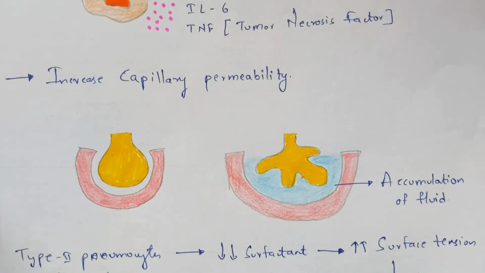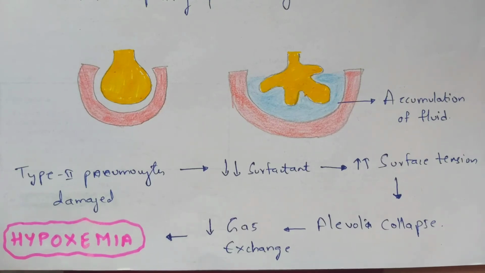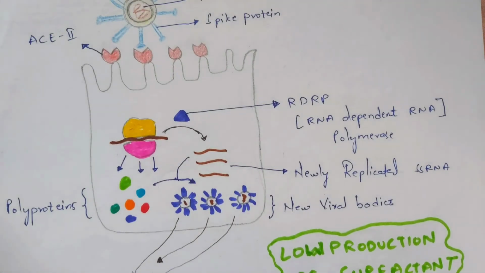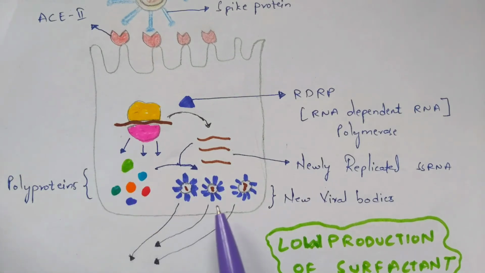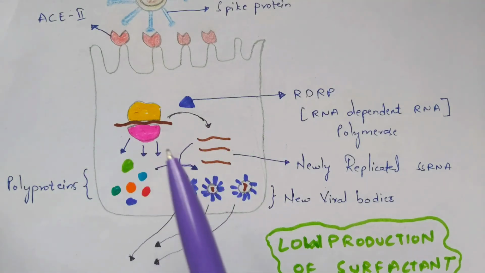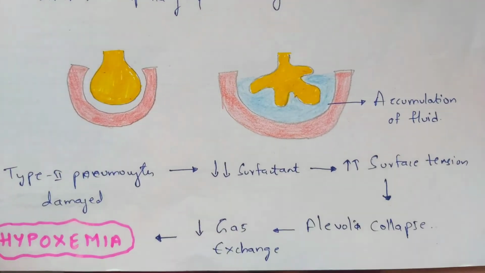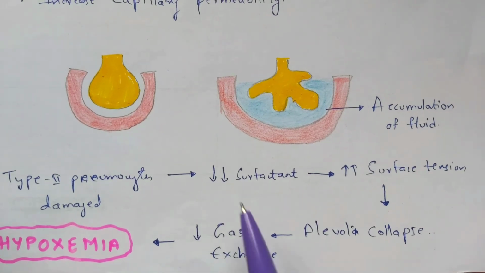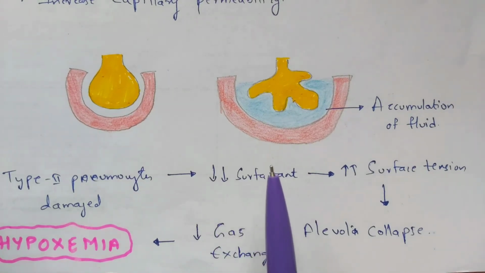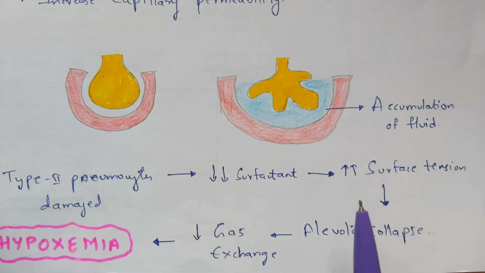Let us see now. As you see here, the type 2 pneumocytes are completely damaged. That's what we have discussed in the beginning, right? The viral particles are completely replicated, and the number of these viral bodies gradually increases. So these type 2 pneumocytes will be completely damaged, right? So what will happen once the type 2 pneumocytes are completely damaged? Then there will be less production of surfactant. Once there is less production of the surfactant, then what will happen? There will be an increase in the surface tension.